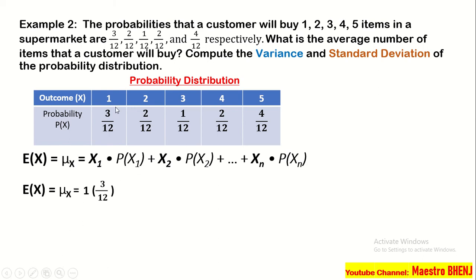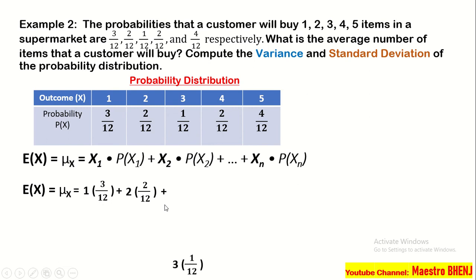So, ang x sub 1 natin, ito po siya. So, 1. Tapos, multiplied by the probability of x sub 1. Ano nga ba yung probability in x sub 1? Diba? 3 over 12? So, ito siya. 1 times 3 over 12. So, punta naman tayo sa plus x sub 2 times 2 over 12. Kasi ang probability nito ay 2 over 12.